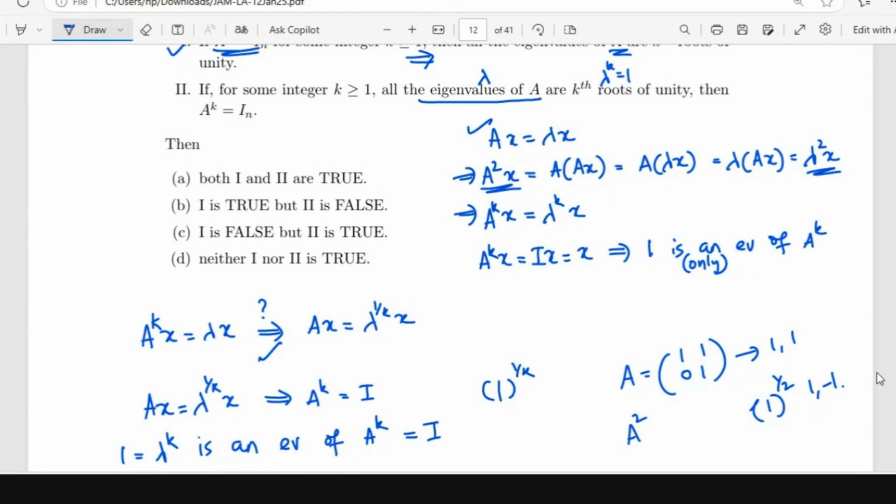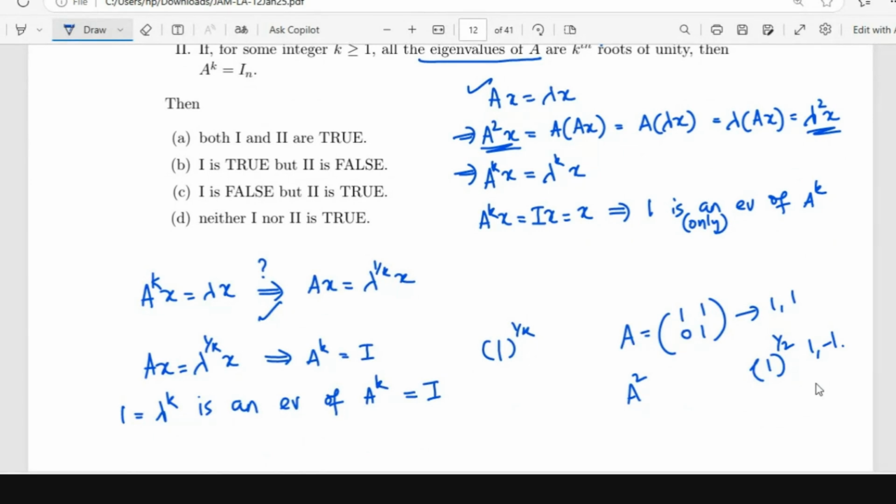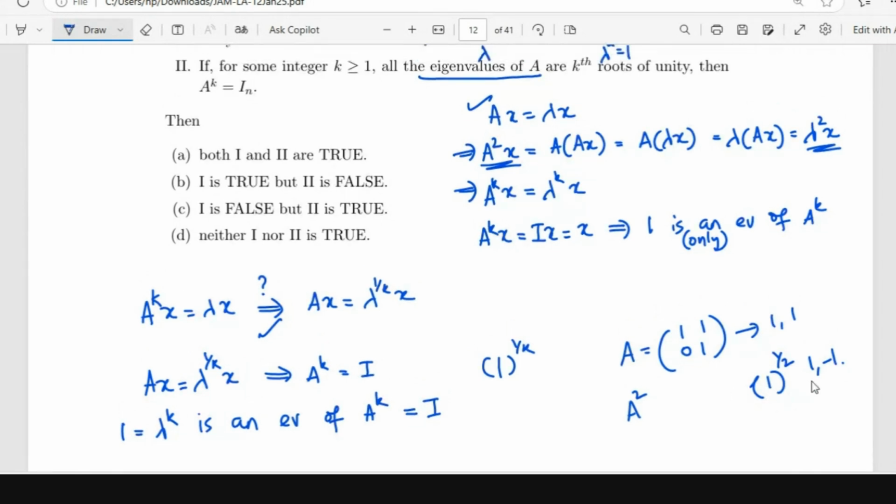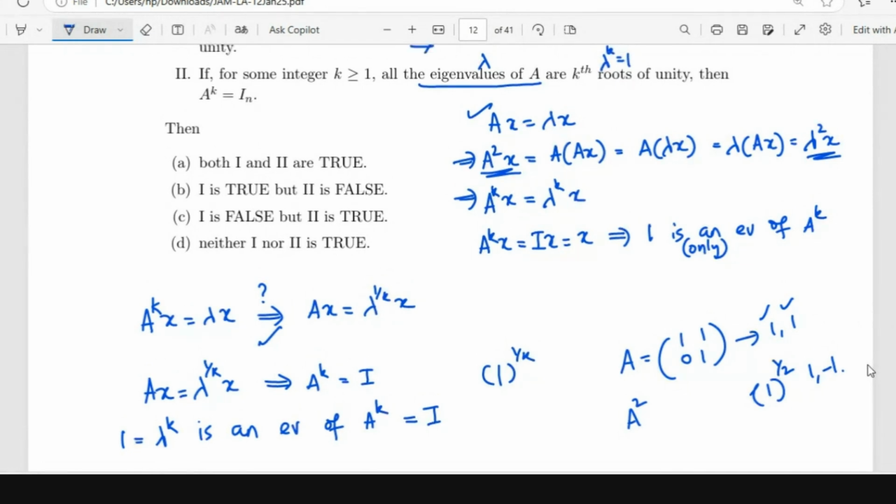These are the square roots of 1, 1 and minus 1, right? So these satisfy that condition, right? Kth roots of unity means what? Power k has to be equal to 1. So 1 squared is 1. Again, 1 squared is 1. The statement does not say that all the kth roots of unity are eigenvalues of A.